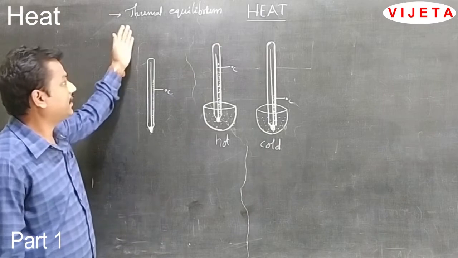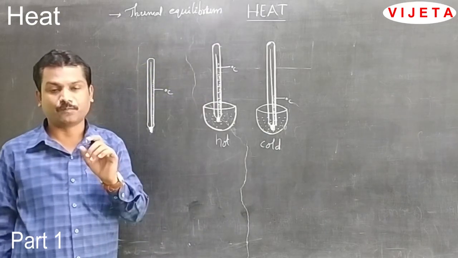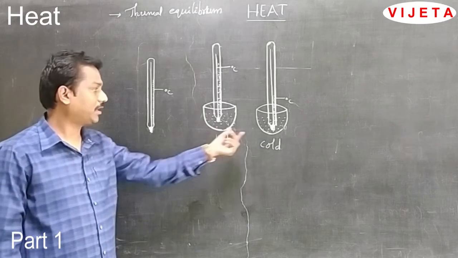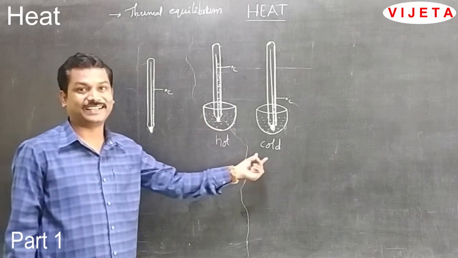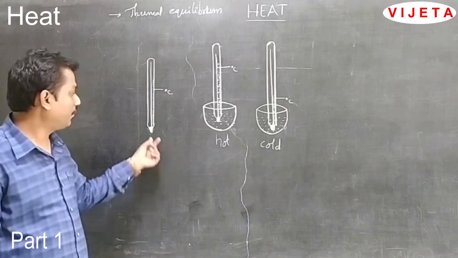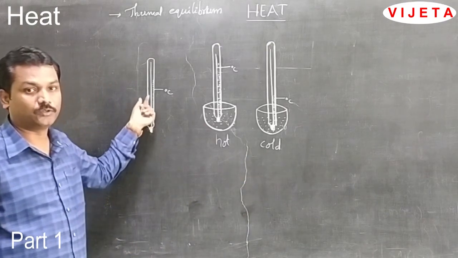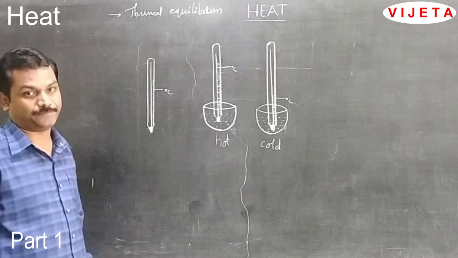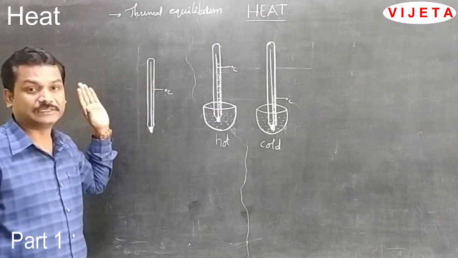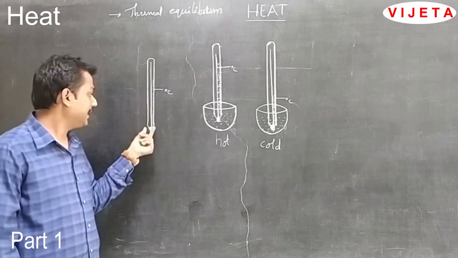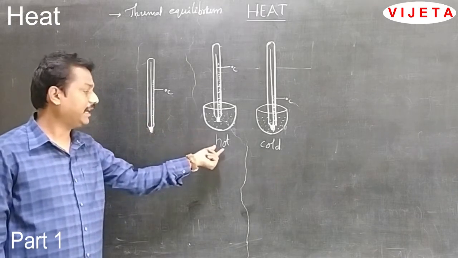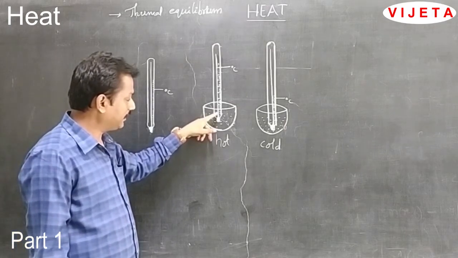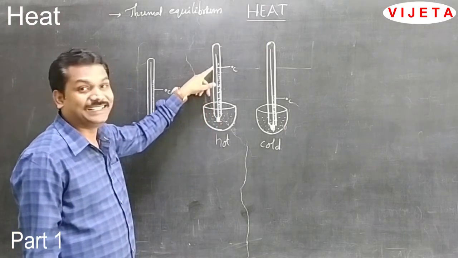Now, to understand thermal equilibrium, we will do a small experiment. Take a thermometer and two water bowls, one with hot water and the second with cold water. Before doing the experiment, note down the reading of the thermometer, that means the temperature. Now insert the thermometer in the hot water. Students, observe the thermometer: the mercury level gradually increases.